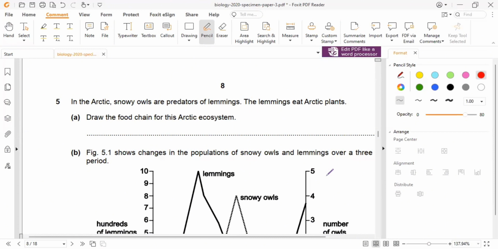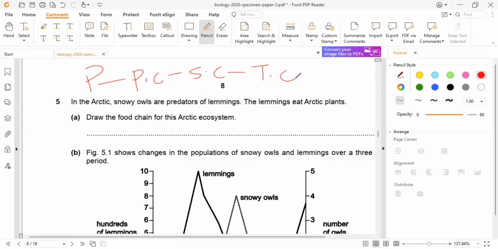Now remember, plants are usually the producers in an ecosystem, and they get their source of energy right from the sun. For a functioning ecosystem, we have the producer to the primary consumer, to the secondary consumer, to the tertiary consumer, and probably to the decomposer.